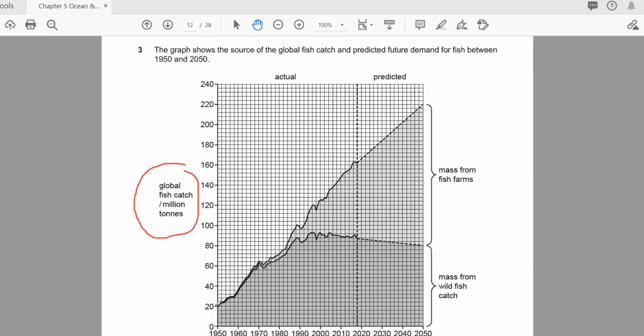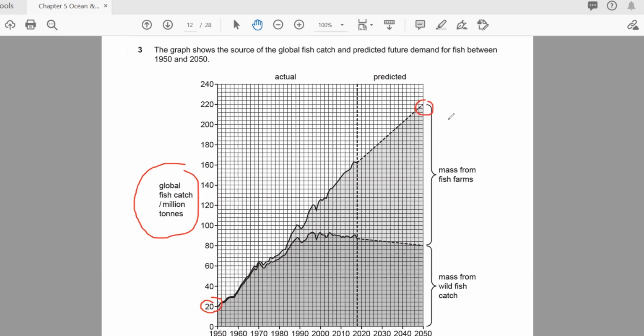And you can see here it is almost 20 million tons in 1950. But if you see this one, in total it becomes almost, like the predicted one for 2050, almost 240, 210, 215, like that.